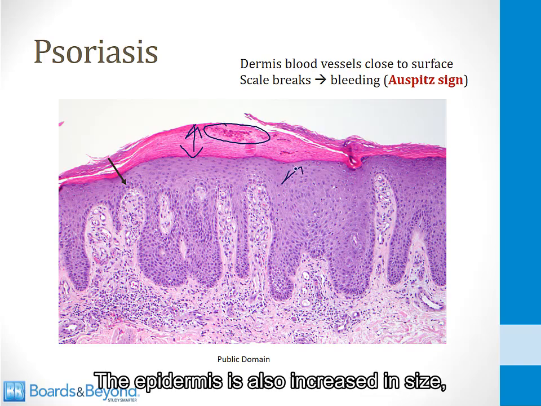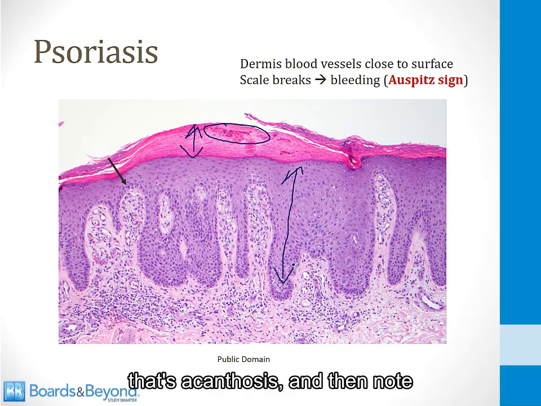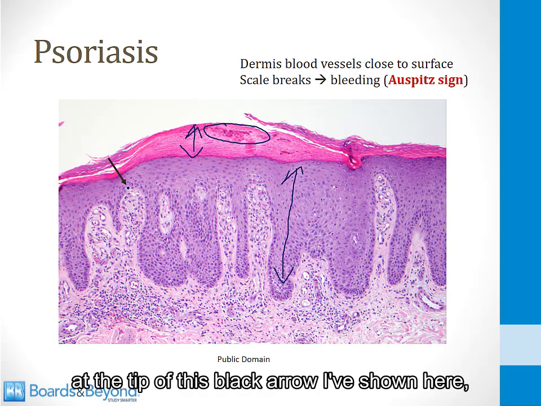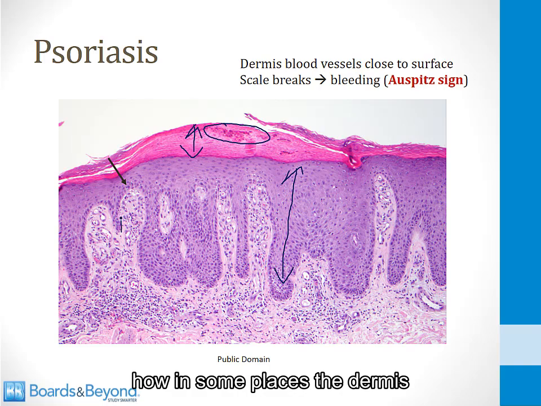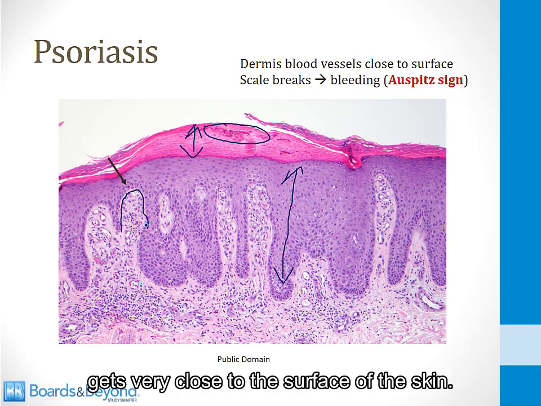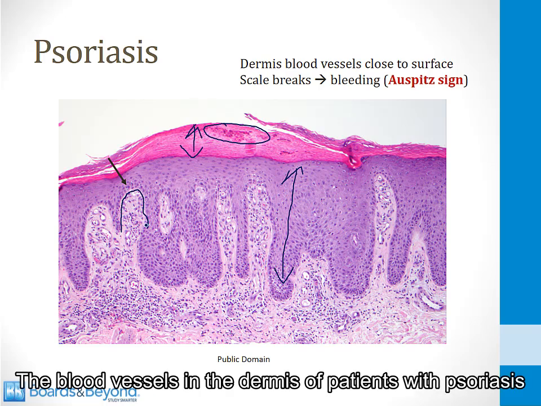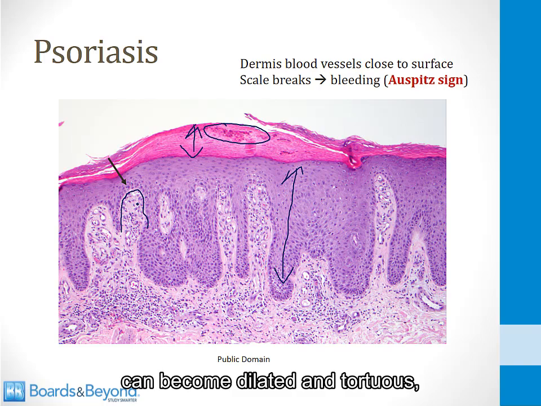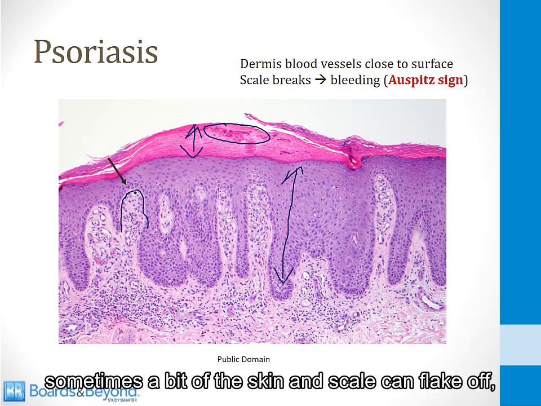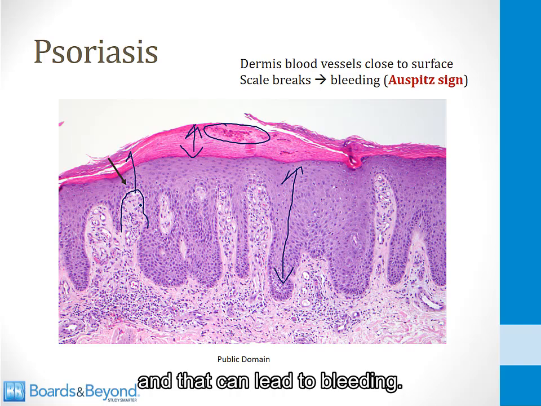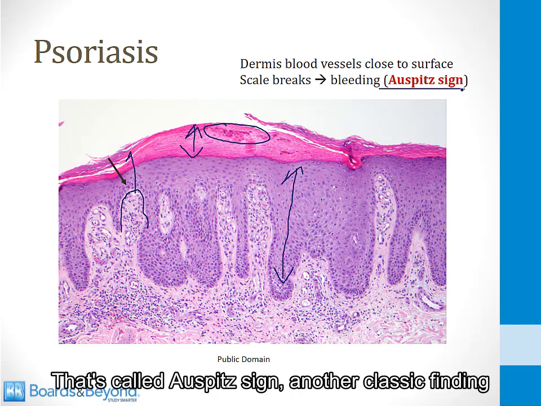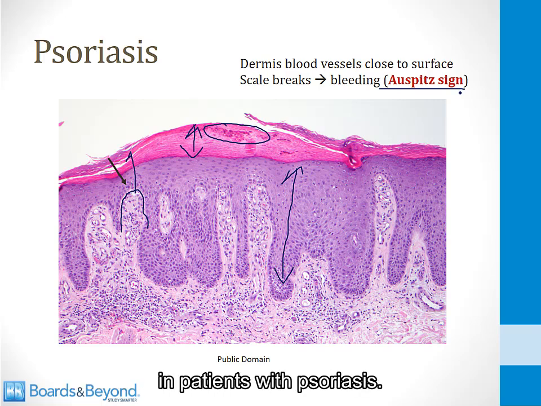That is evidence of parakeratosis. The epidermis is also increased in size. That's acanthosis. And then note at the tip of this black arrow I've shown here how in some places the dermis gets very close to the surface of the skin. The blood vessels in the dermis of patients with psoriasis can become dilated and tortuous. So when the blood vessels are very close to the surface of the skin, for example, in this portion at the tip of the arrow, sometimes a bit of the skin and scale can flake off, and that can lead to bleeding. That's called Auspitz sign, another classic finding in patients with psoriasis.